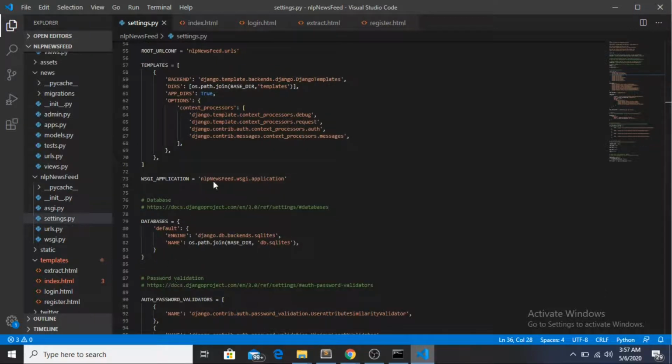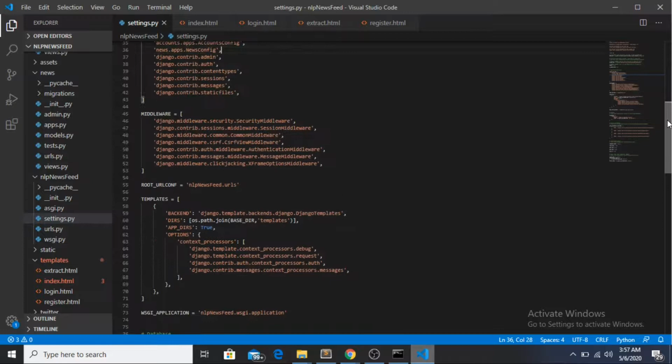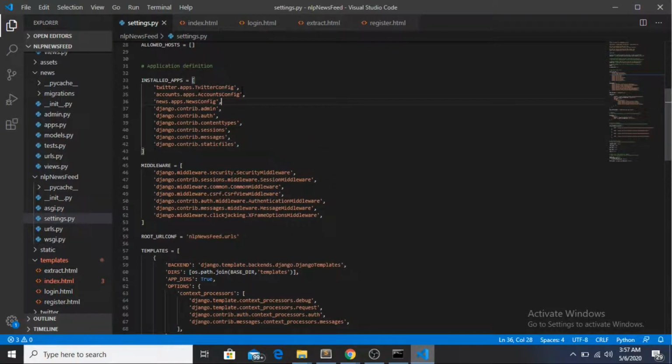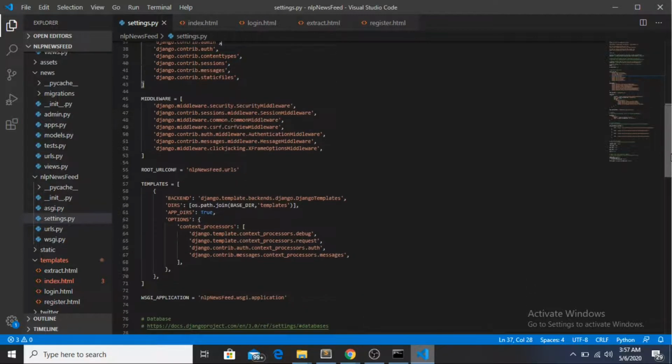Twitter and accounts are the apps which we created, and also the news app. So three apps we created by ourselves, and the rest is configured by itself whenever we start a project. So these are the three apps which we made and updated over here in this file.